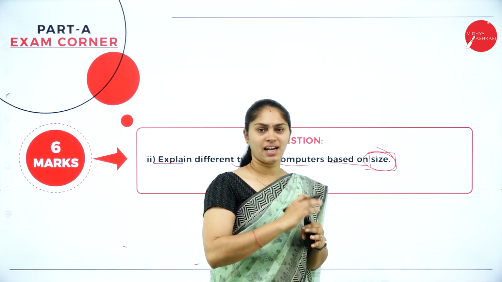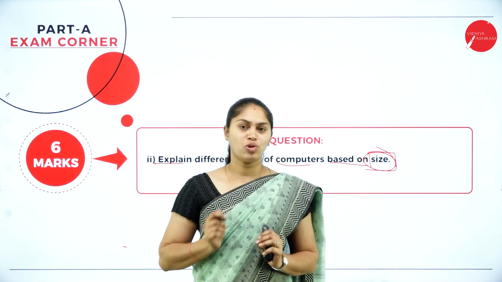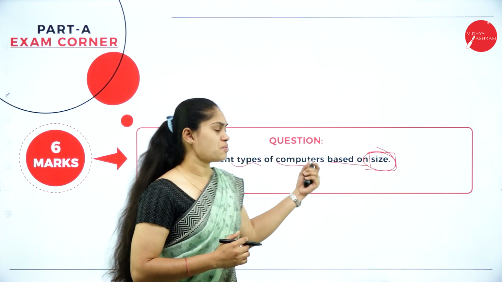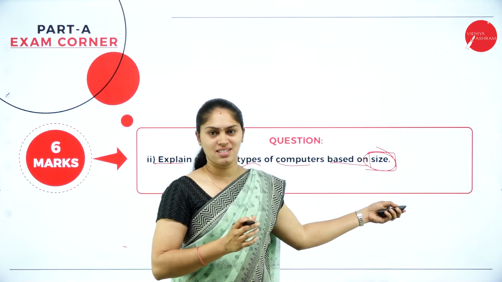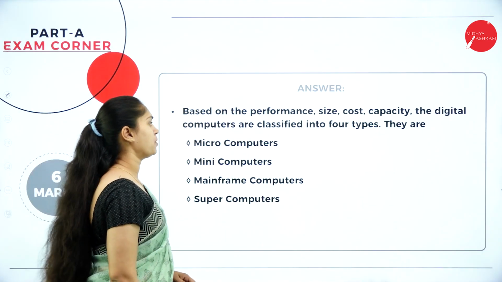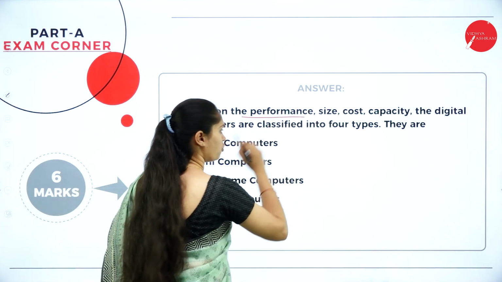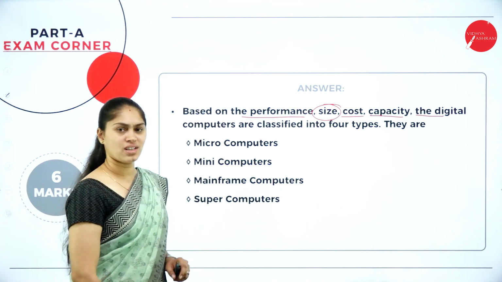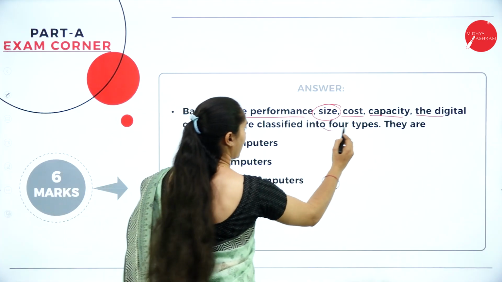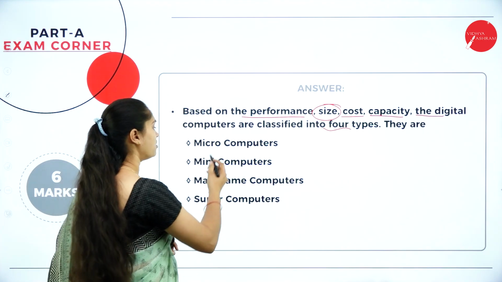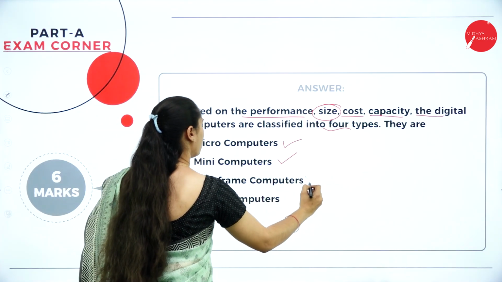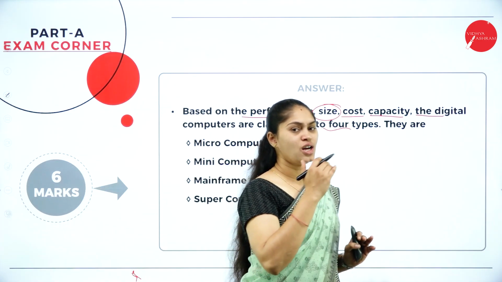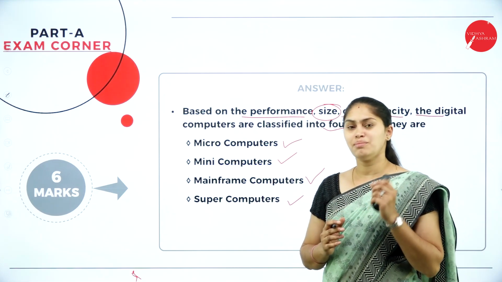Instead of that, if you simply write analog, digital, hybrid and all, you won't get marks. Understand the question. Now they are asking what are the different types of computer we have based on size. So based on the performance, the size, the cost, the capacity, the digital computers are classified into 4 types. What are the 4 types we have? We have microcomputers, minicomputers, mainframe computers, and also supercomputers. So these are the 4 types which are categorized based on size.